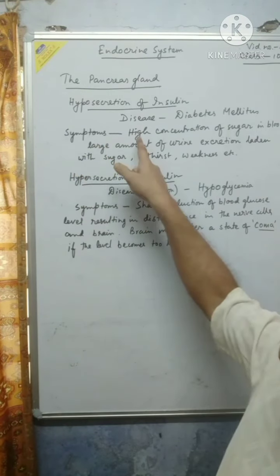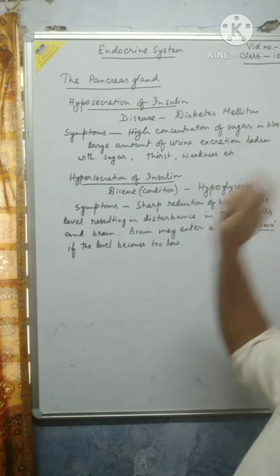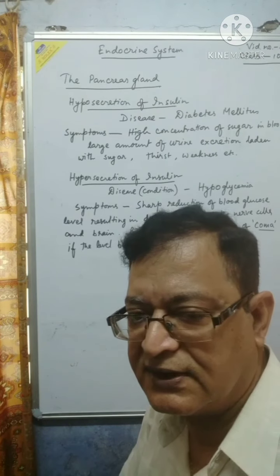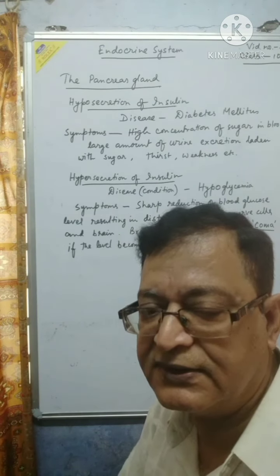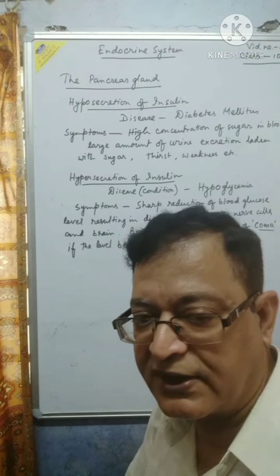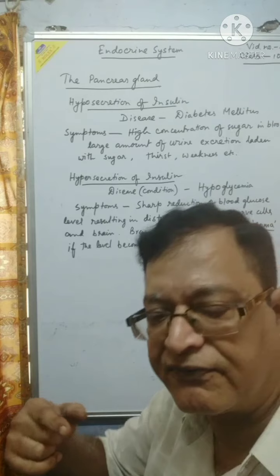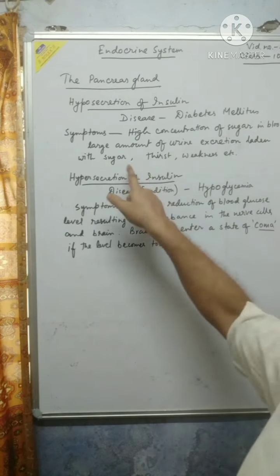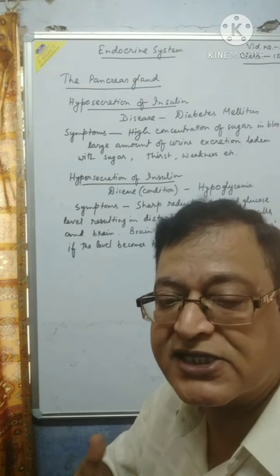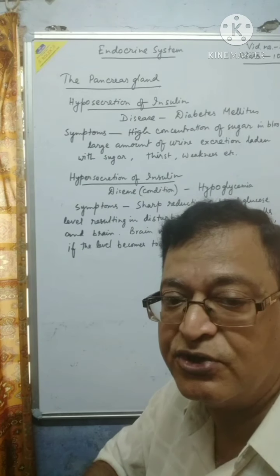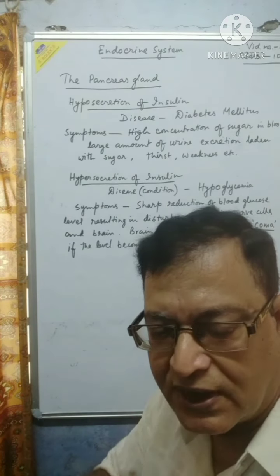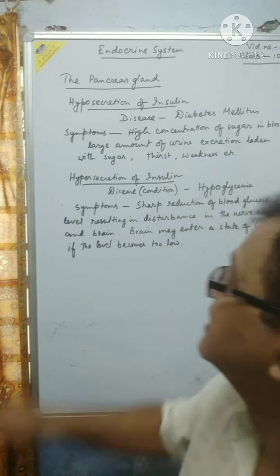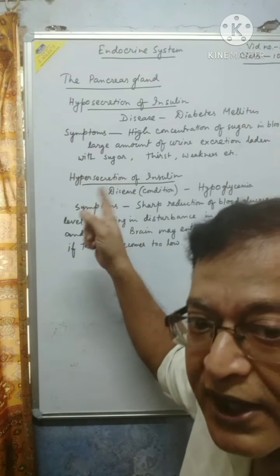What are the symptoms? Very high concentration of sugar in the blood. Sugar mainly means glucose, because blood contains glucose, not double sugar or sucrose or any other. So the glucose level of blood is high. There is a large amount of urine excretion laden with sugar, meaning loaded with sugar. Urine excretion increases so that the kidney tries to remove the extra sugar from the body, and that's why frequent urination takes place, and urine contains sugar.